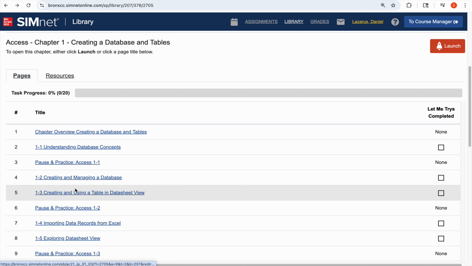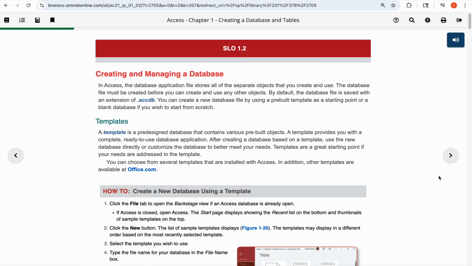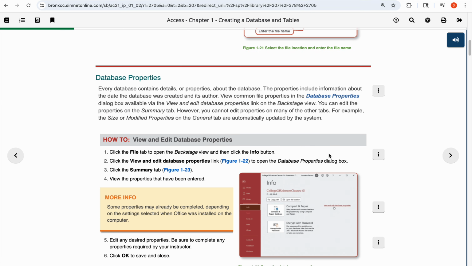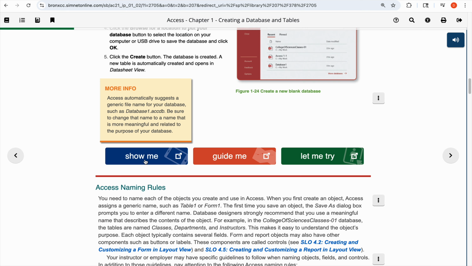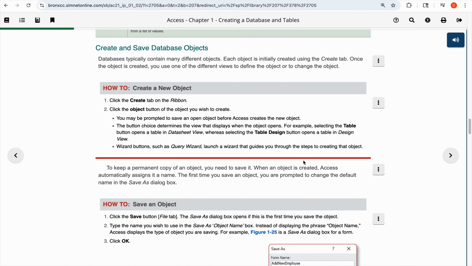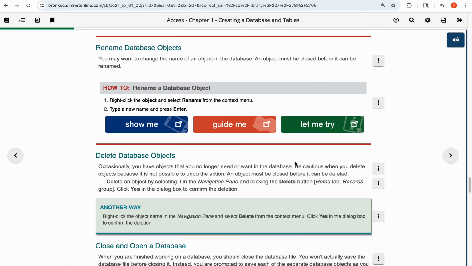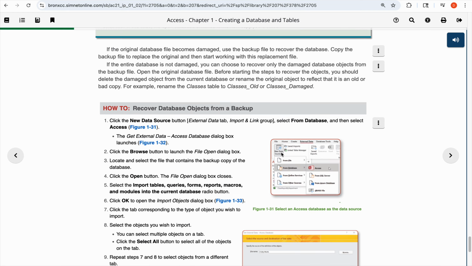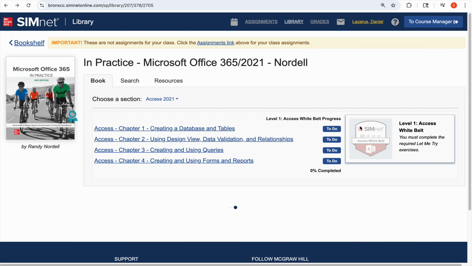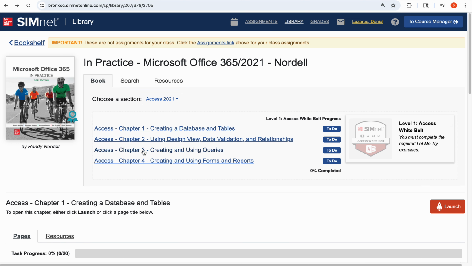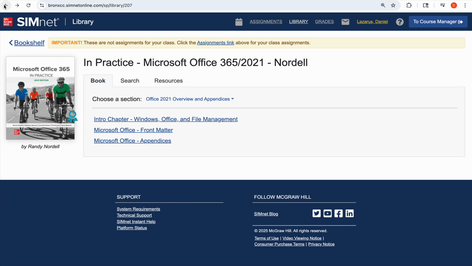If you go to the second one, here you go, there is one. You can use guide me, and then you can complete the let me try. In certain chapters there are 2, and maybe another one, 3. So you have to complete all the let me tries in Access. Only for Access there are no pause and practice exercises. For Excel and Word, yes, you have to complete the pause and practice exercises.